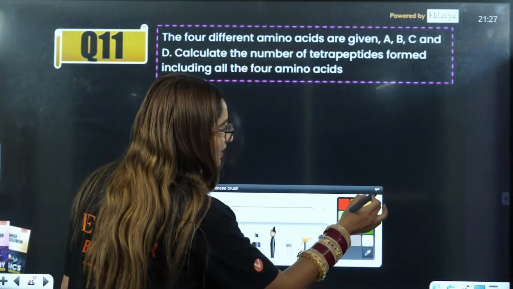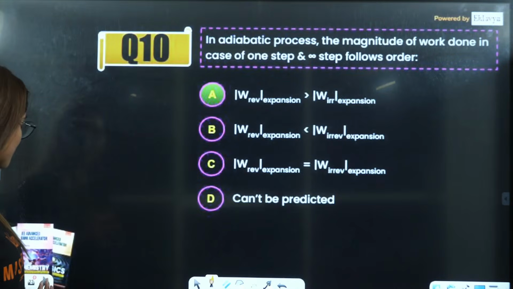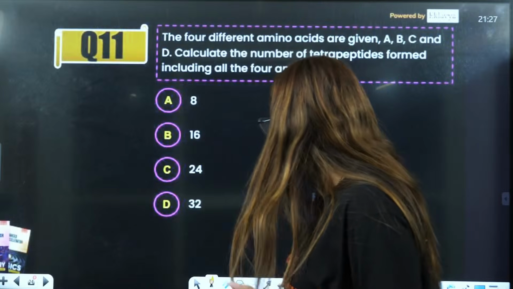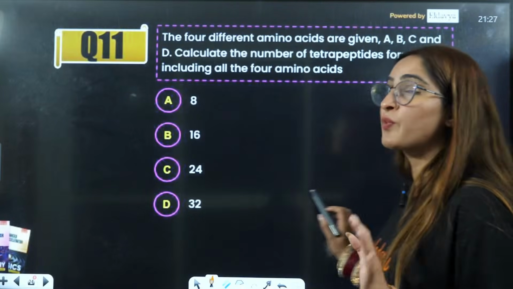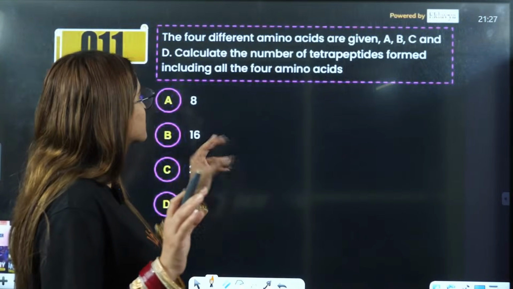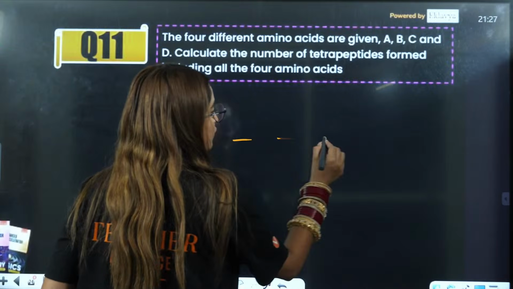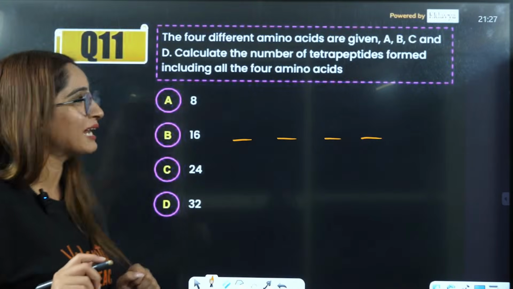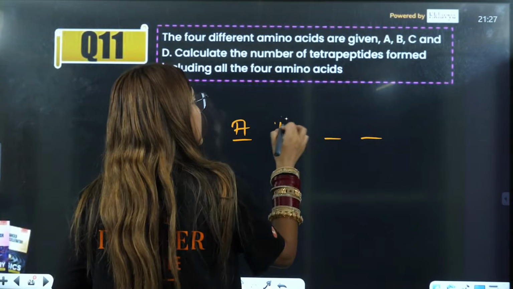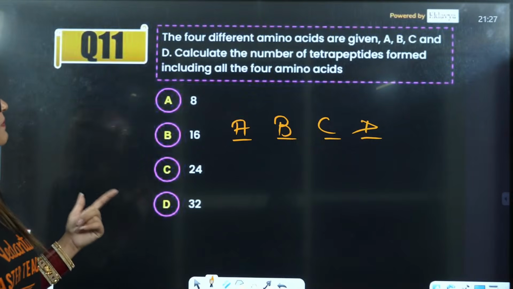Next is the 4 different amino acids. Look, beta, again this question was quite similar to mathematics, right? So here they have asked you a question on factorial. How you have to do permutation and combinations, let us see. You have 4 different amino acids, let us say A, B, C, D, right? Number of tetrapeptides formed.